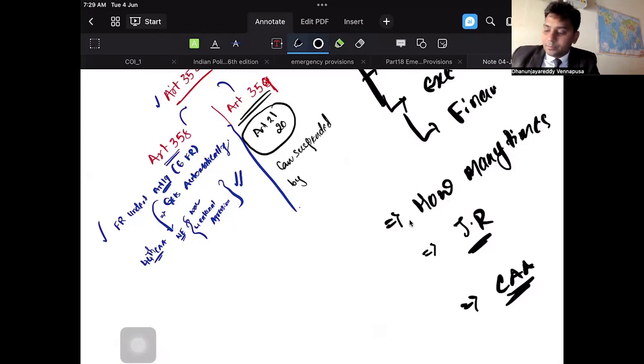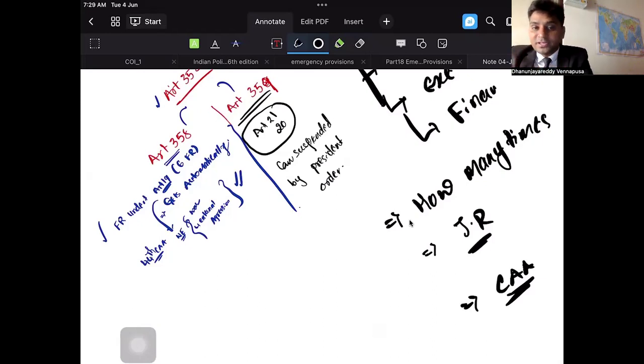By presidential order. The President has to say which fundamental right has to be suspended. So Article 19 automatically gets suspended. Only one provision that you have to remember is that it is not an armed rebellion. Otherwise, if there is armed rebellion and national emergency, Article 19 will be there. If it is because of war or external aggression, fundamental rights under Article 19 are suspended.